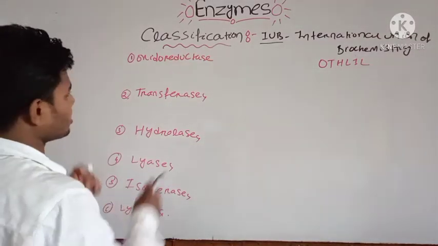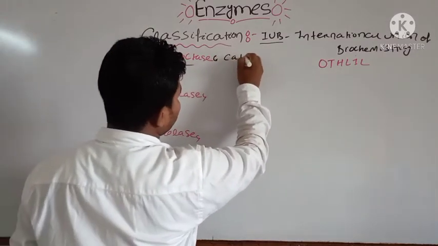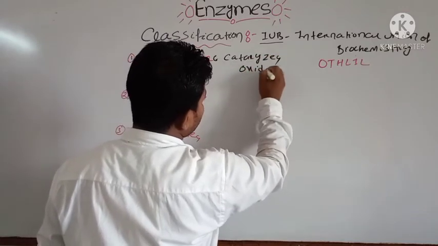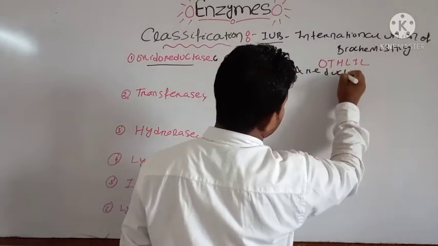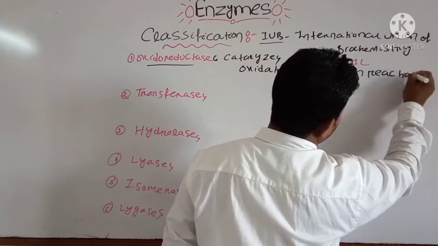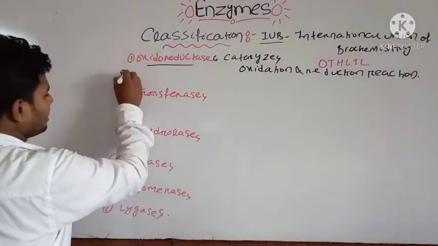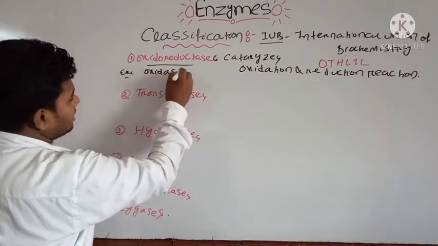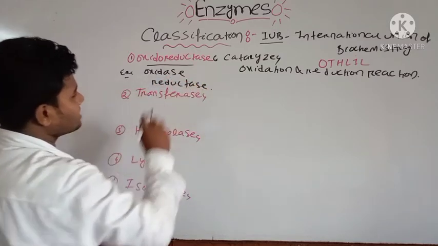Then what are oxidoreductases? These enzymes catalyze oxidation and reduction reactions. Examples are oxidase and reductase.